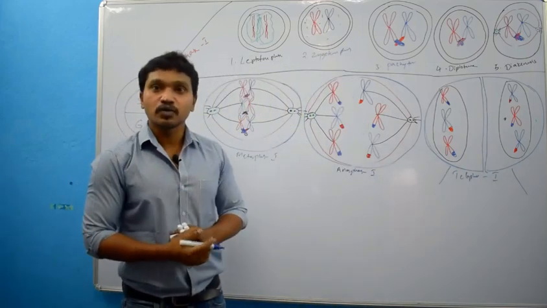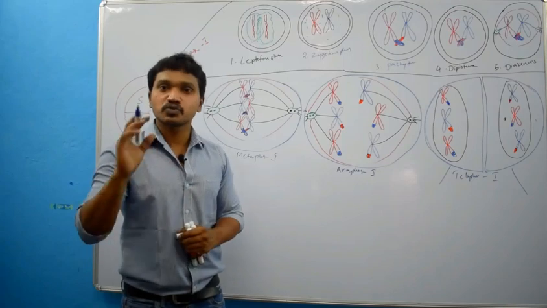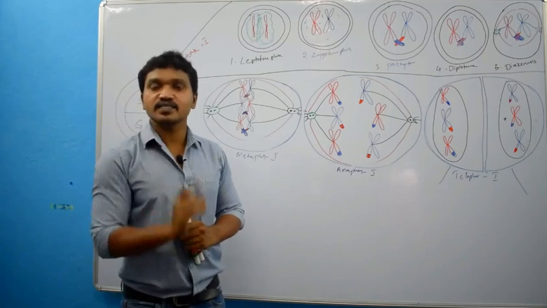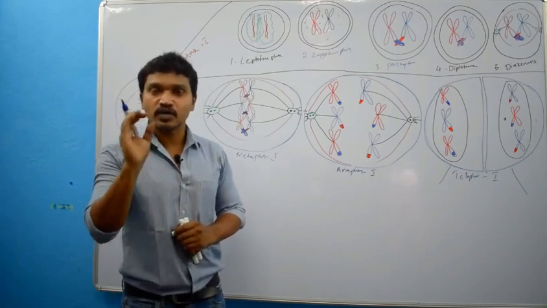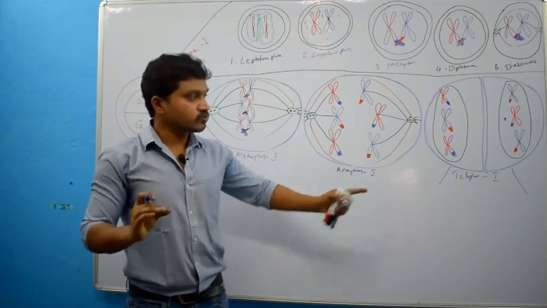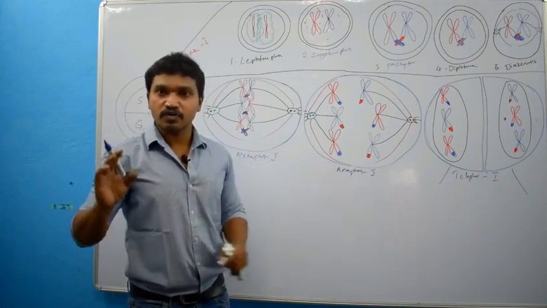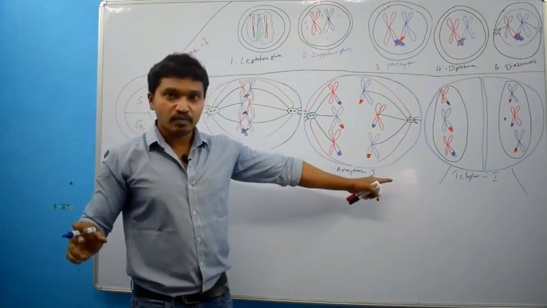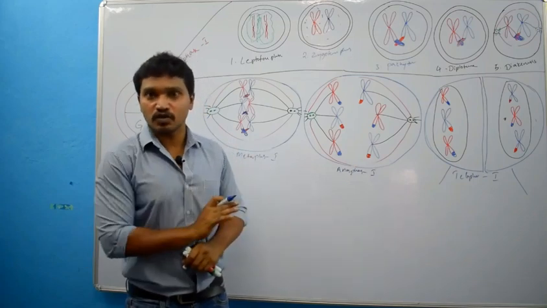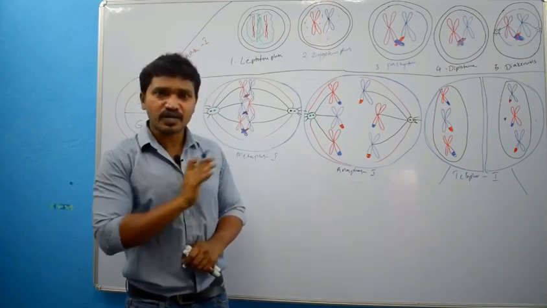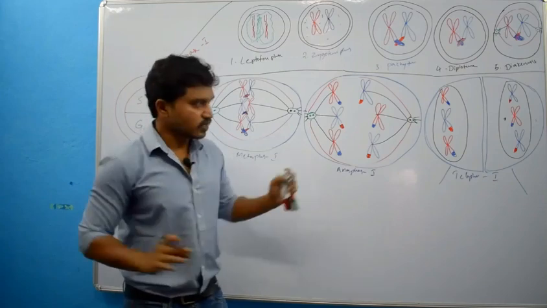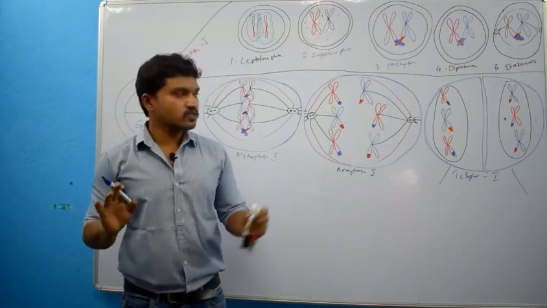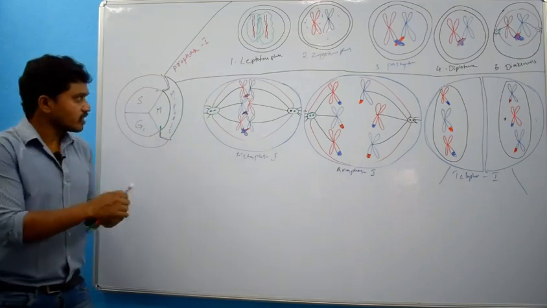Right? Now these two cells, this cell and this cell, both will undergo meiosis 2. Of course, meiosis 2 is again an equational division, not like this. Same as mitosis, but the only difference is that the number of chromosomes will be 46 in mitosis, but in meiosis 2 the number of chromosomes will be 23 only. Only that is the difference. The remaining process is the same. That's why I am going a bit faster in meiosis 2. Meiosis 2 is same as mitosis.